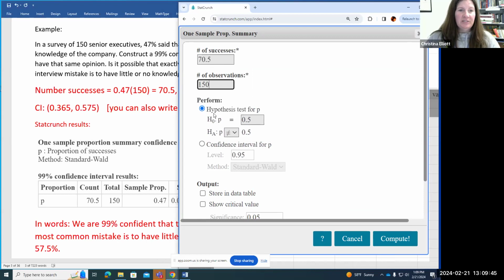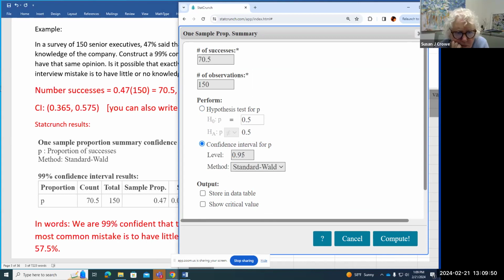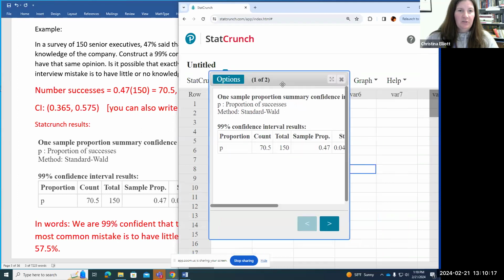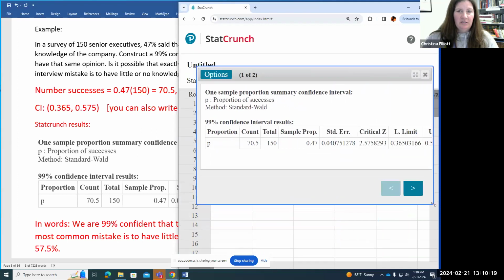Now I have two options here, but I want to perform a confidence interval. I need to change that level to 99% because it said construct a 99% confidence interval. The only other thing I'm going to choose down here is confidence interval plot, just so I can look at the graph of the confidence interval. What about critical value? Oh yeah, let's show critical value too. We can show the critical value. Okay, so then I hit compute. Let me make this table a little bigger.